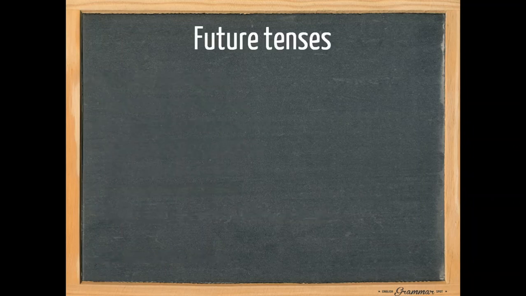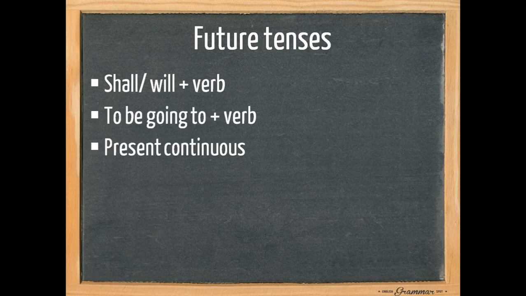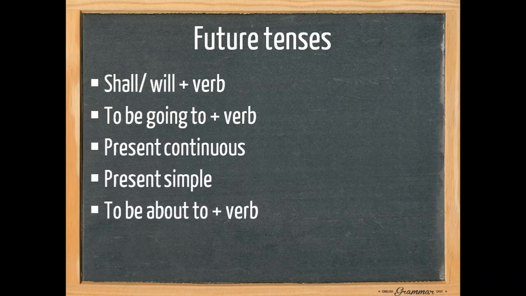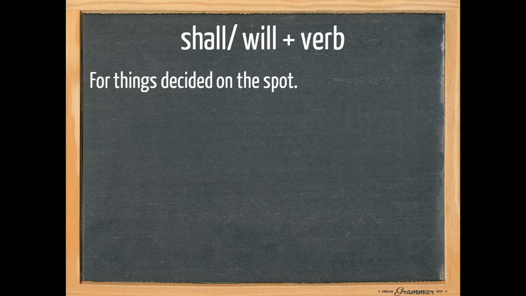The most commonly used future tenses are shall and will plus the base form of the verb, to be going to plus the base form of the verb, the present continuous, the present simple, to be about to and the base form of the verb, and the future continuous. Let's look at shall and will plus the base form of the verb. We use this form for things decided on the spot.